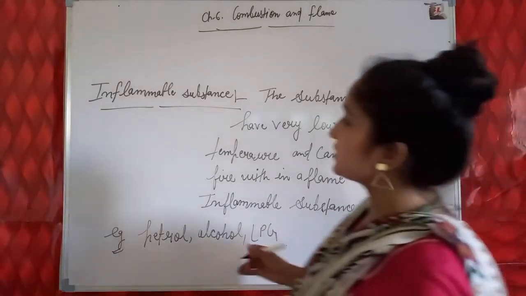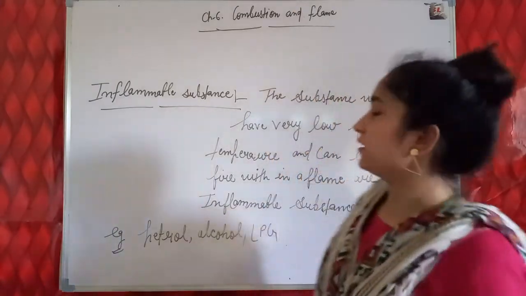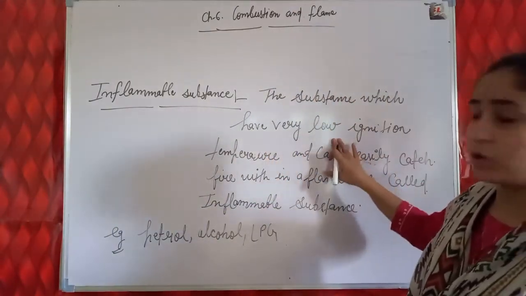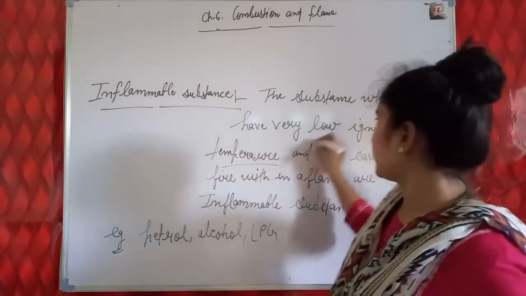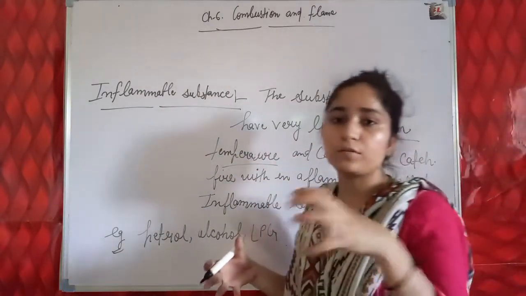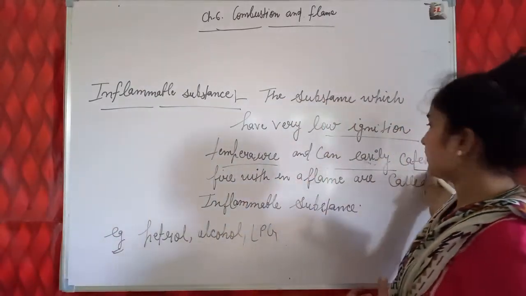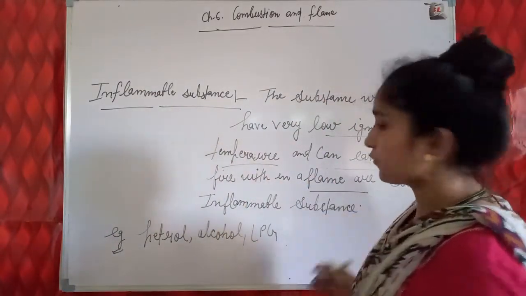Students, the next term is inflammable substance, and I have written the definition here: the substances which have a very low ignition temperature, so that a very low amount of heat is required to burn them, and they can easily catch fire with a flame. What is flame?